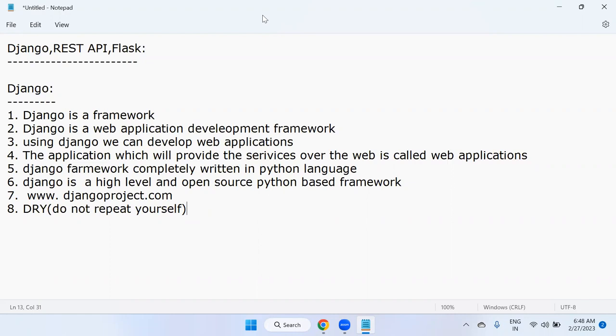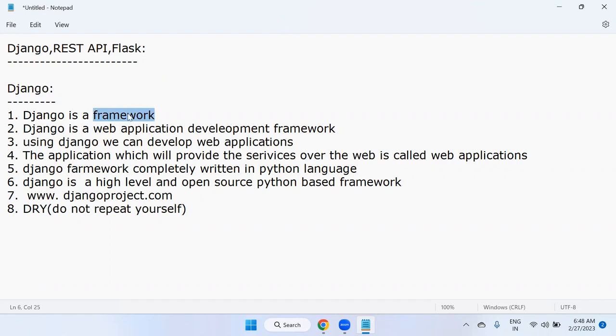You know about Python modules. Module means every .py file acts as a module. Once we write complete code in one .py file, we can directly reuse it in another program. Same like that in Django, modules are very, very important. As I said, Django is a framework. Framework means it's a collection of built-in libraries. Library means modules. Each and every module we can directly import on the top of the program and reuse it.